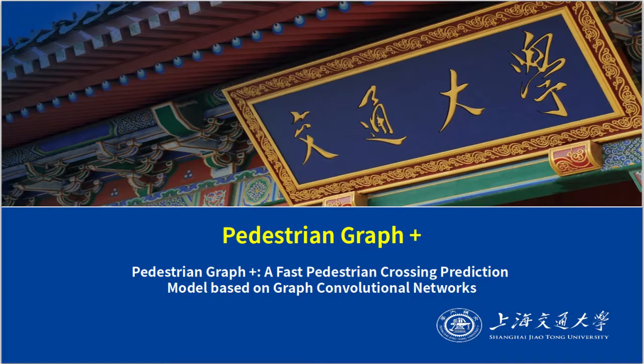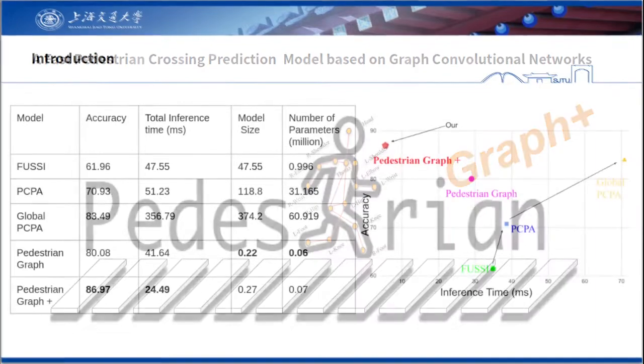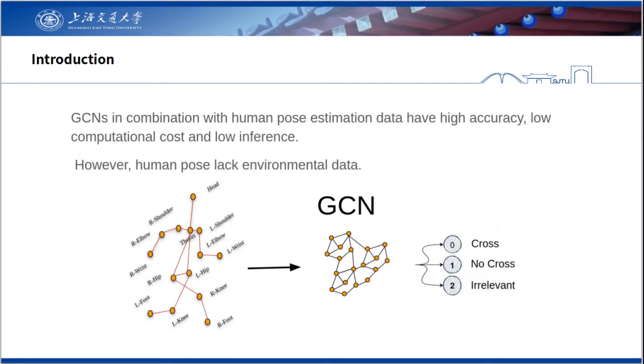Hello everyone, in this video we present Pedestrian Graph Plus, a fast pedestrian crossing prediction model based on graph convolutional networks. In recent years, models specialized in the pedestrian crossing prediction task have increased their accuracy. However, their computational cost has also increased. These models must meet two fundamental requirements. They must be accurate and perform real-time inference.